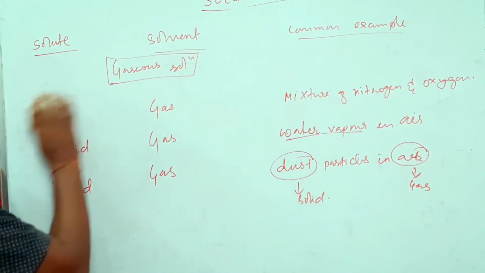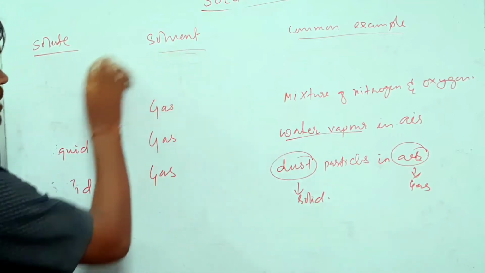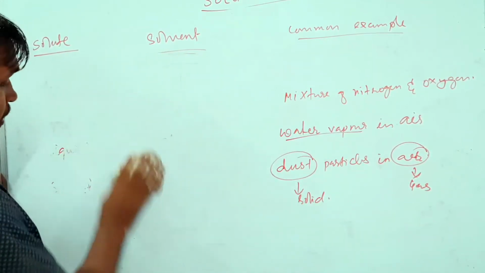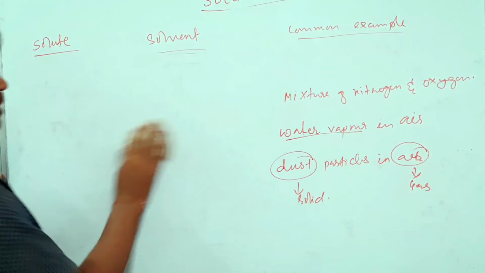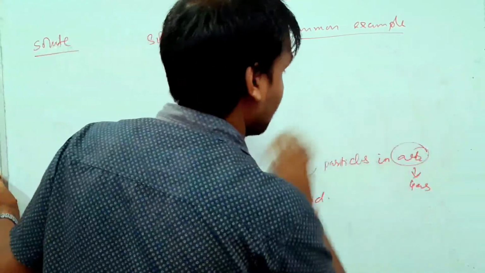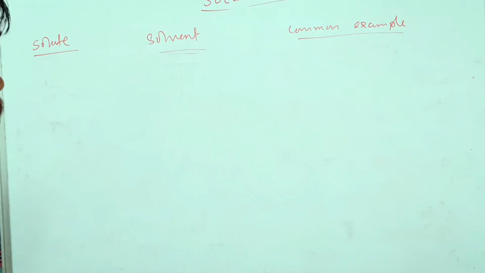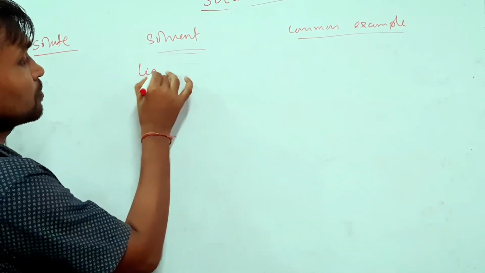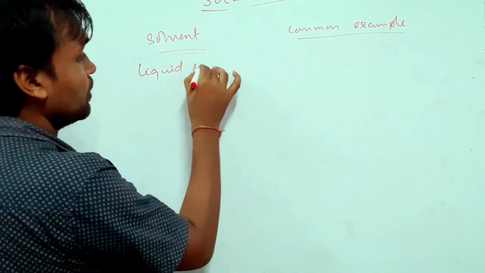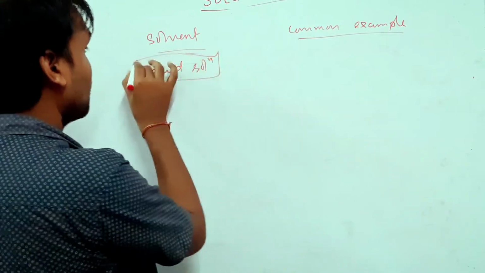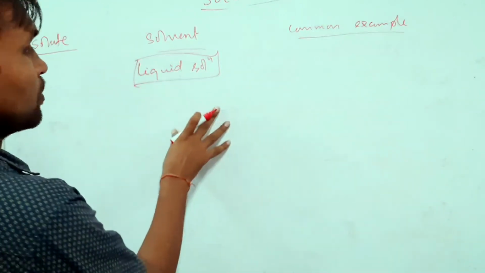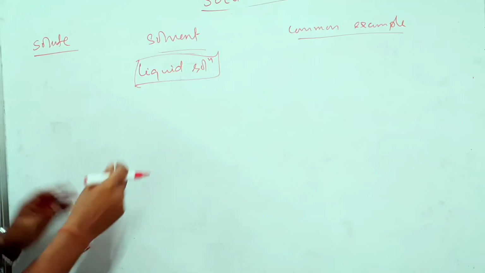Moving on to the next. Next we are going to discuss liquid solutions. So here the solvent will be liquid and the solute may be of different types.